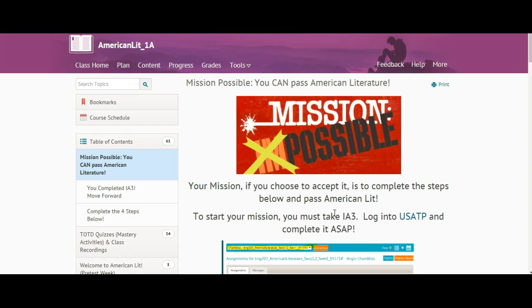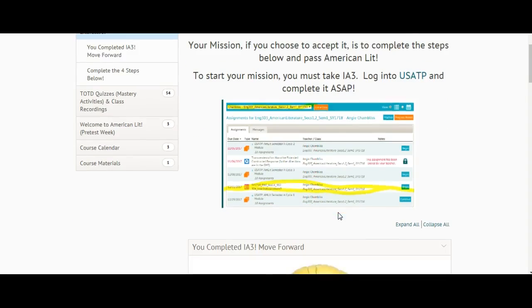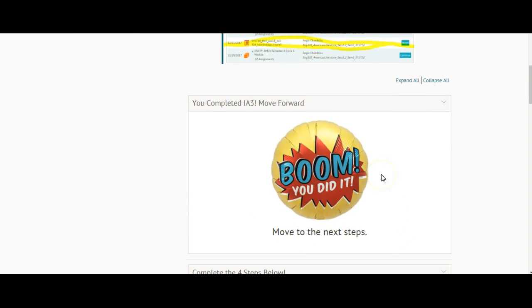Well, the very first thing you have to do to be eligible to participate in the rest of this mission is to take IA3. Your IA3 serves a few purposes. It acts as our semester exam. And if you pass it, I can go back and replace any zeros or failing IA grades on IA 1 or 2 with a 70. So it is very important that you take your time and answer the questions as carefully as possible and do your best. Once you take IA3 and I put your grade in, then you will see this badge. Boom, you did it. Move on to your next step.